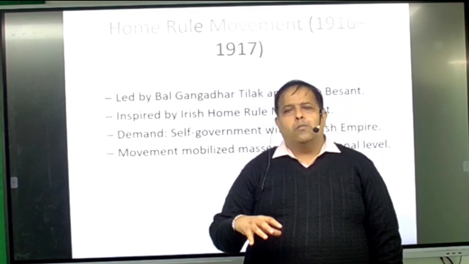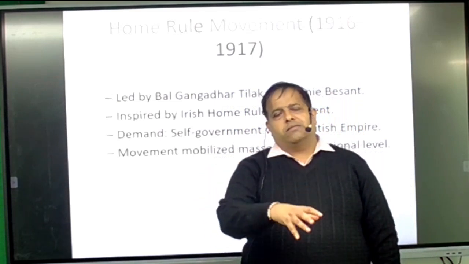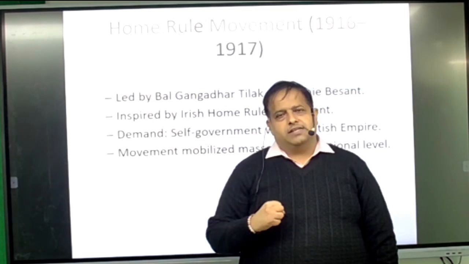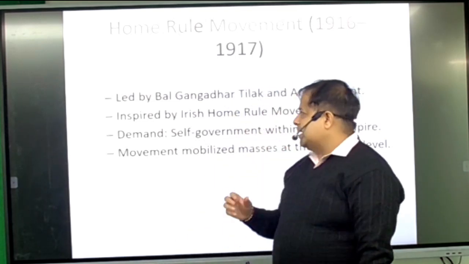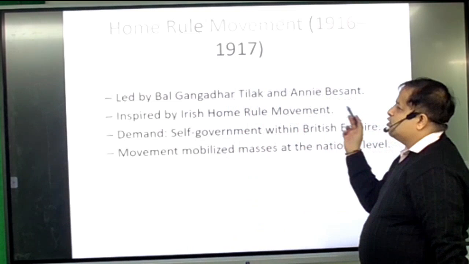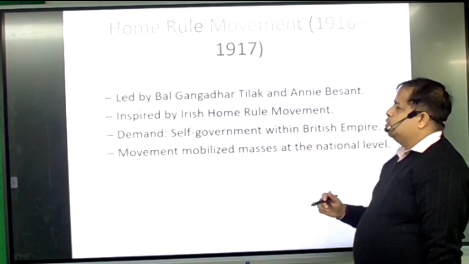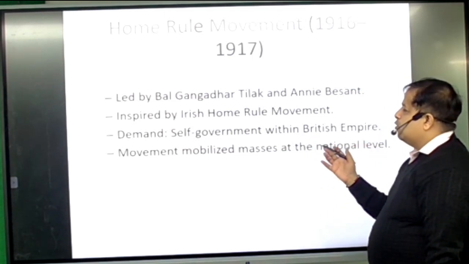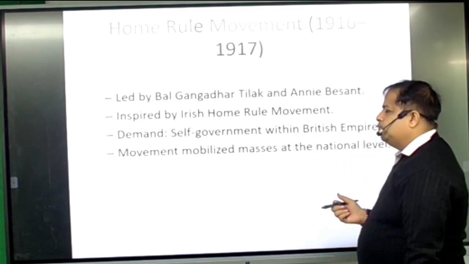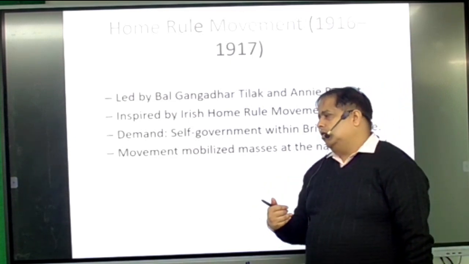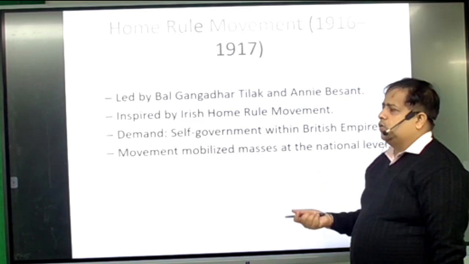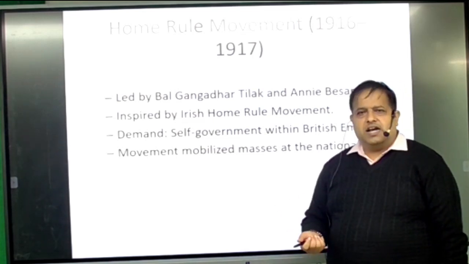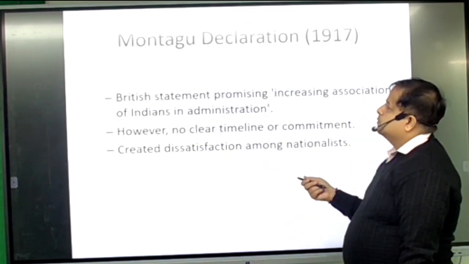So two Home Rule Leagues were established, one by Tilak and one by Annie Besant. Tilak and Annie Besant were the dominant leaders of the Home Rule movement. They demanded self-government within the British Empire. The movement mobilized the masses at the national level and became very inspiring. But later on, Tilak died and this movement was crushed.